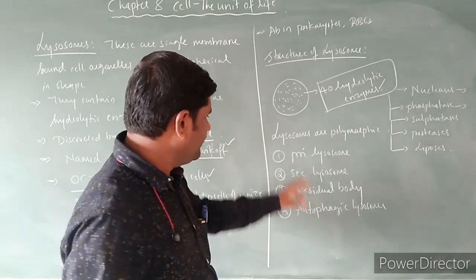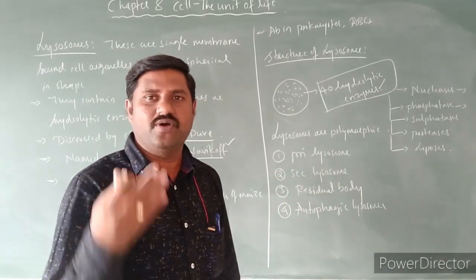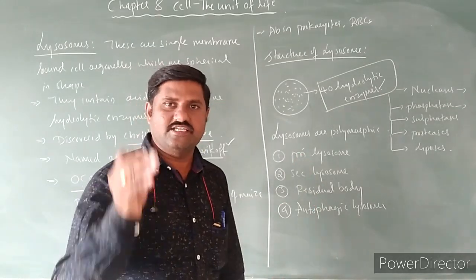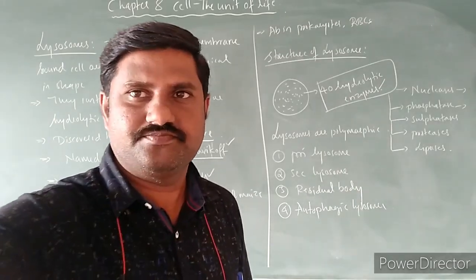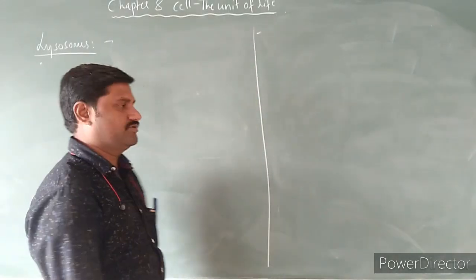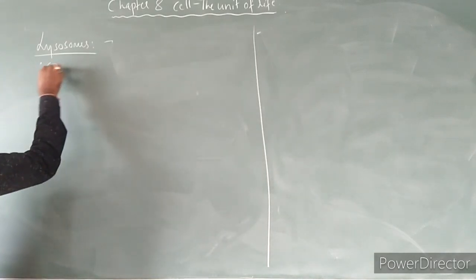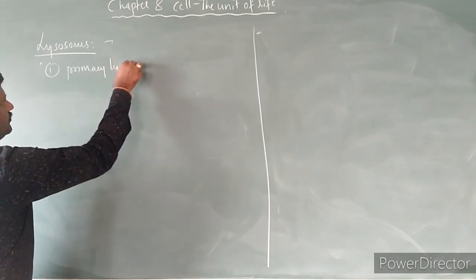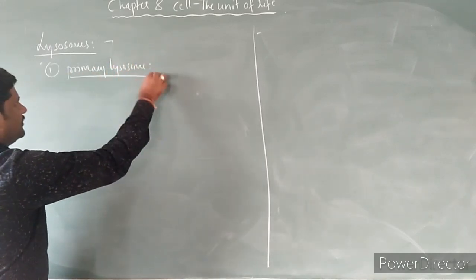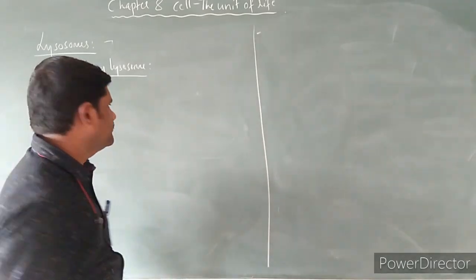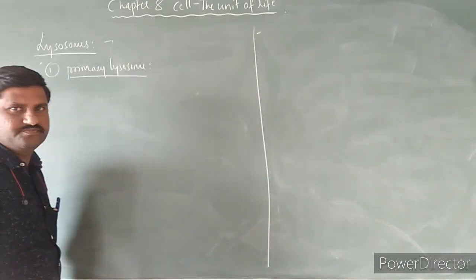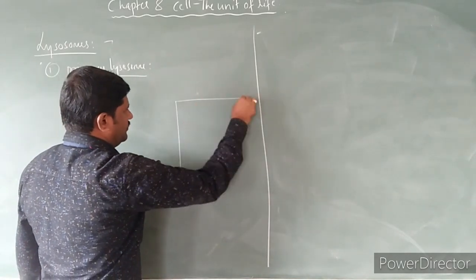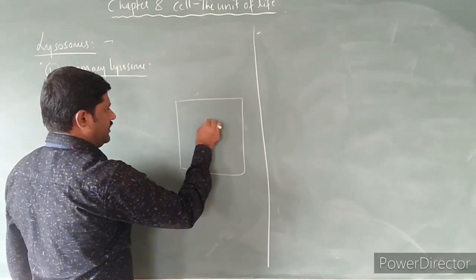Now, let us start with the different types of lysosomes which show polymorphism, and their respective functions. Let's come to the types of lysosomes now. First one is primary lysosome. So these are very important to remember. See here, one of the cells that contains the nucleus.